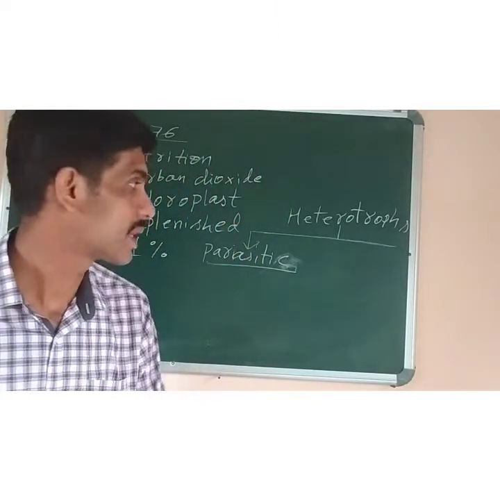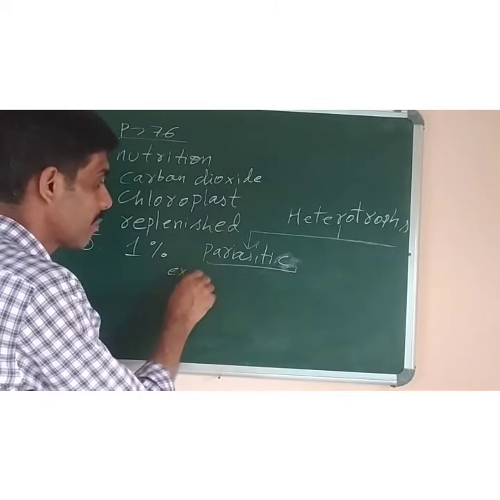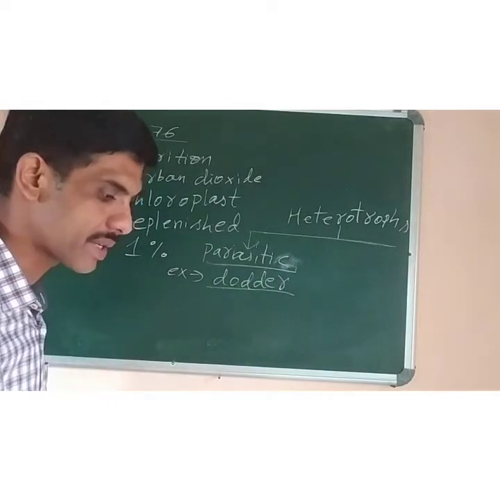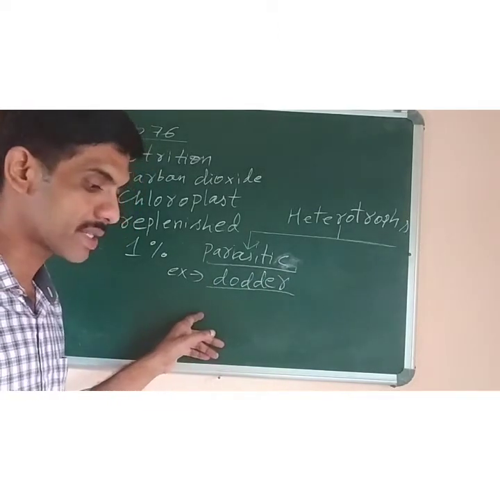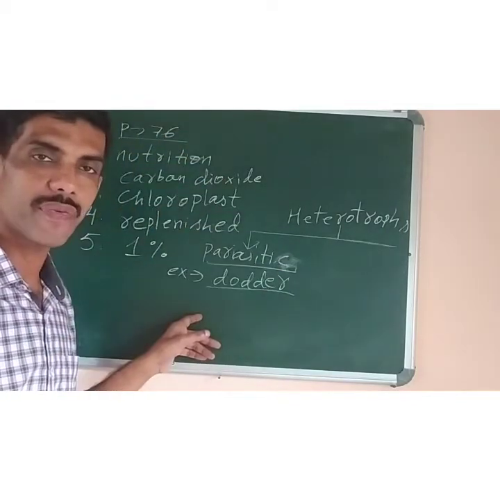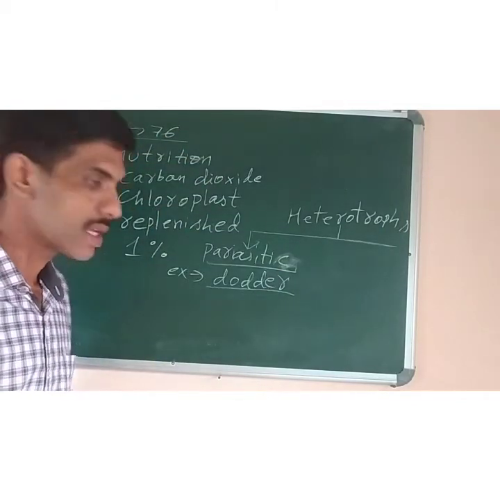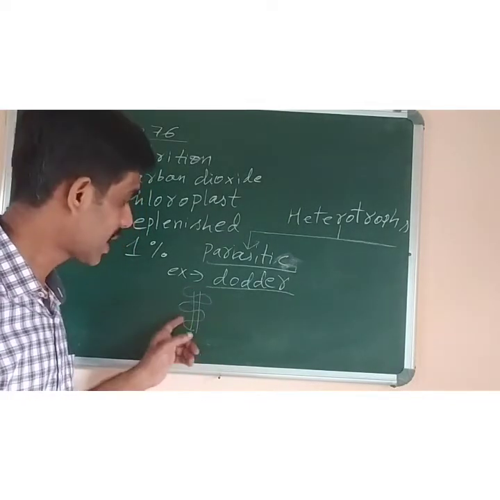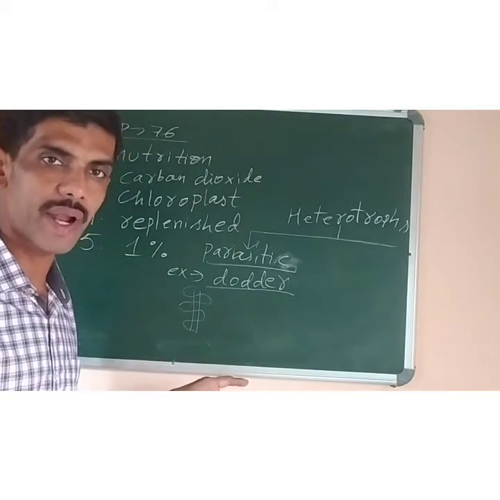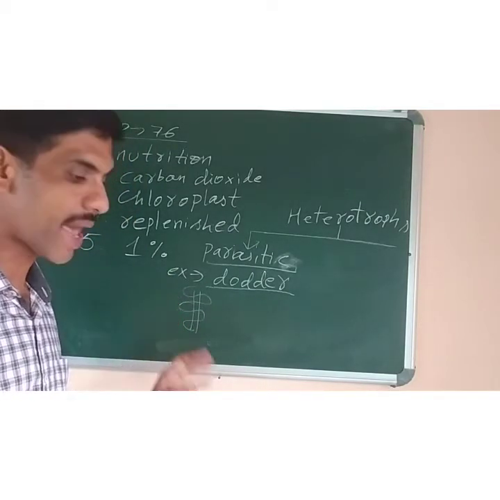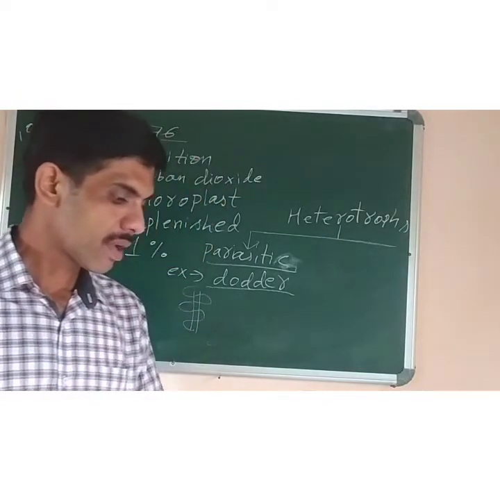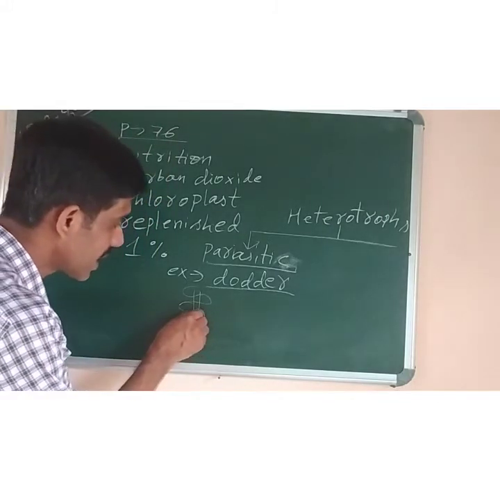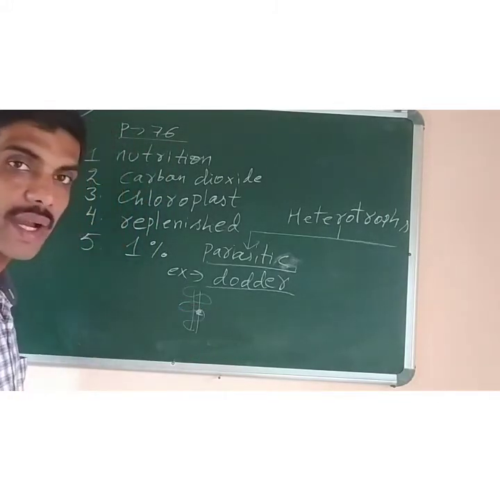Example, in case of plants, if you are asked to give one name of a parasitic plant, the example is dodder. Dodder is a parasitic plant. It grows on the body of other plants. So you may have seen that on the body of very big and tall trees, some parasitic plants also grow or coil around them. They are taking support on that plant, getting food from that plant and living there only. Such plants are parasitic. Okay? Dodder has special roots which enter inside the host body, and that is called haustoria.